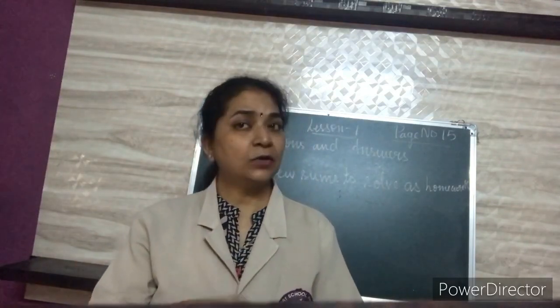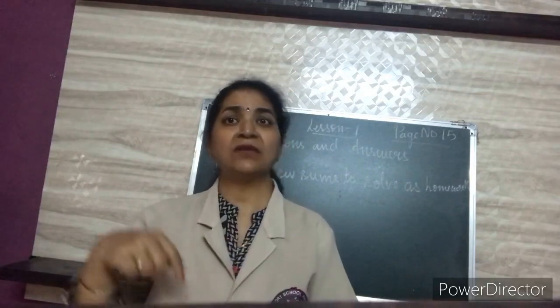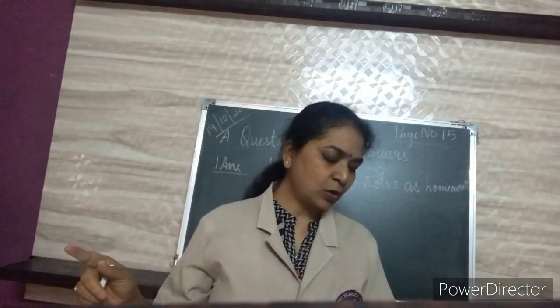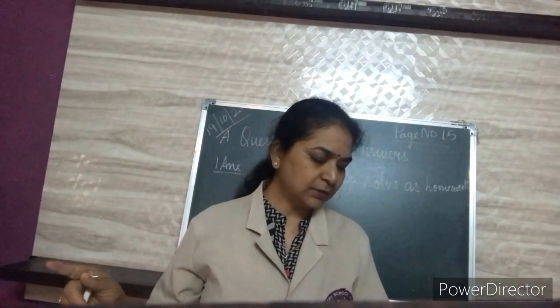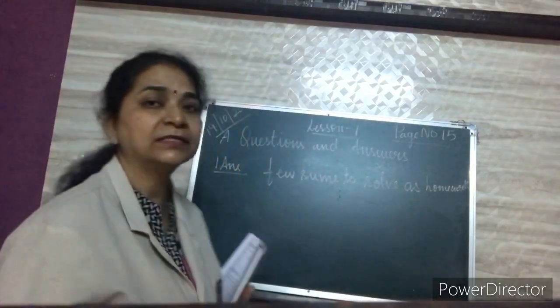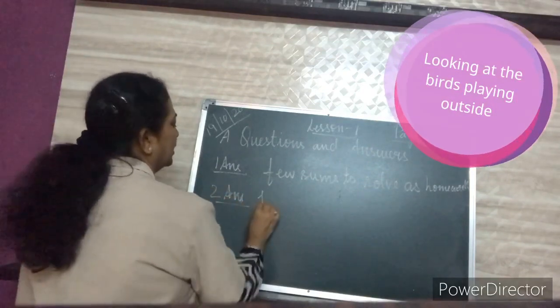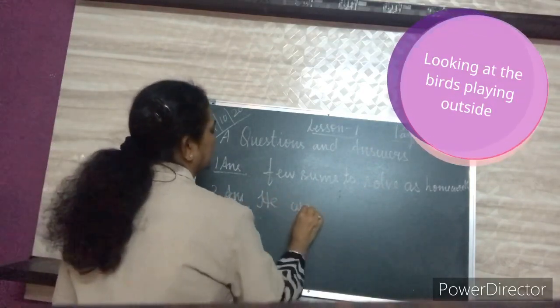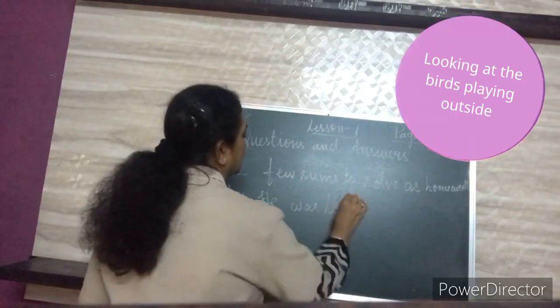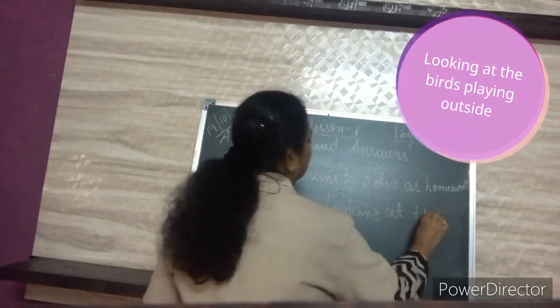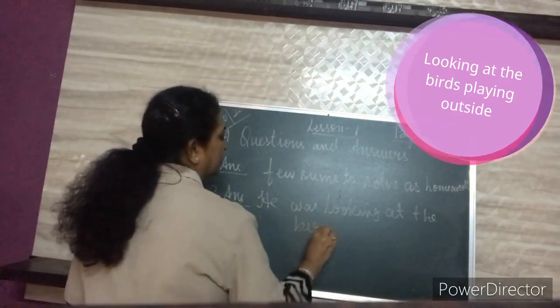So Gopal did not understand. Why? Because he was looking outside the window. He was watching the birds. He was not listening to his teacher. So the second answer is, Gopal was not attentive in the class because he was looking at the birds outside.